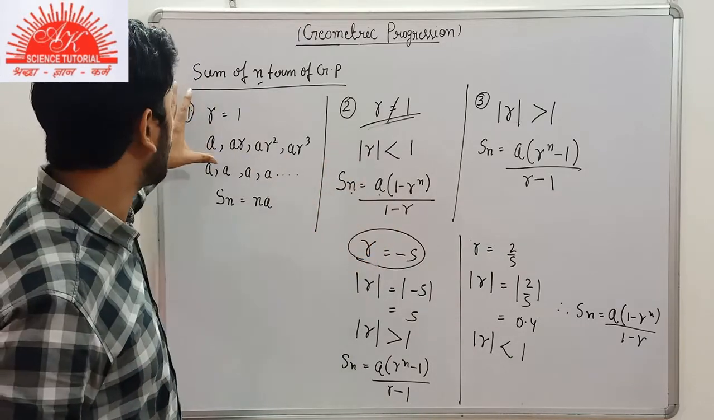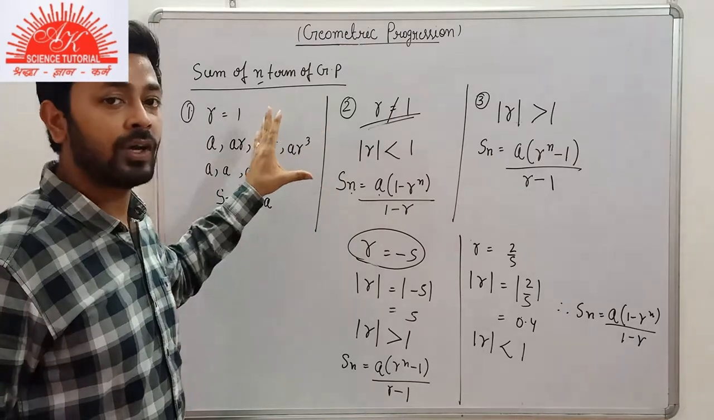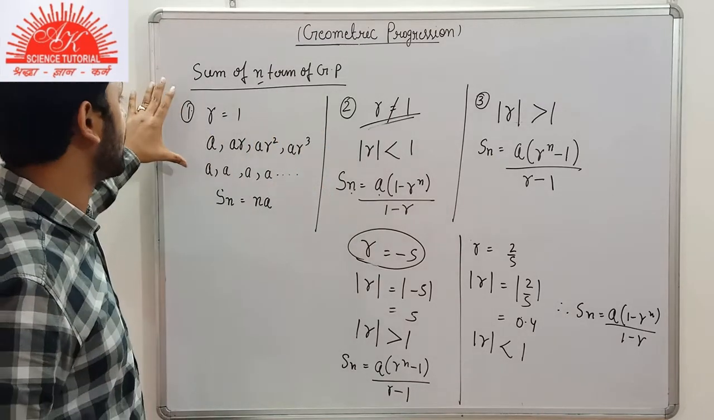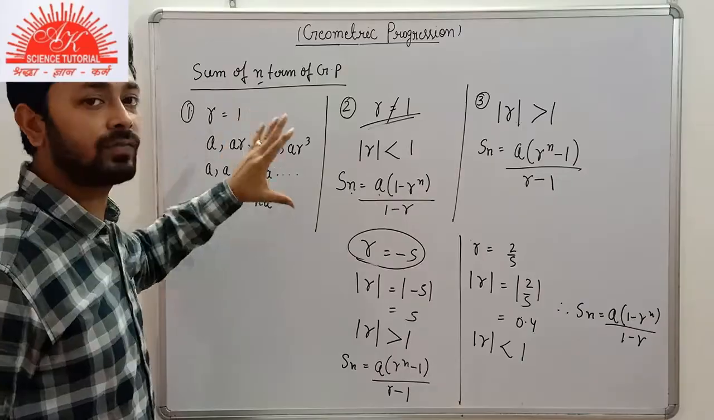Okay, now we have come to know about each and every point of this chapter. Now we will look at some examples on the sum of n terms of a GP.